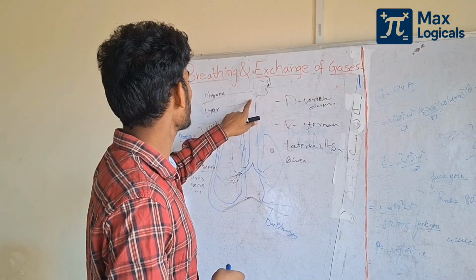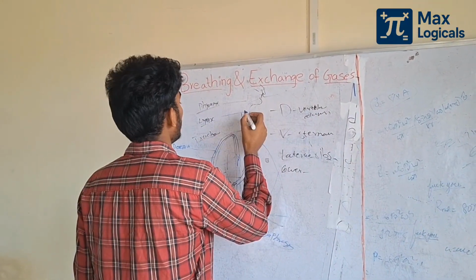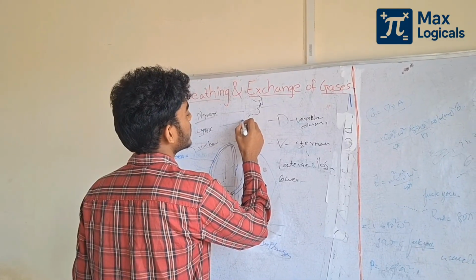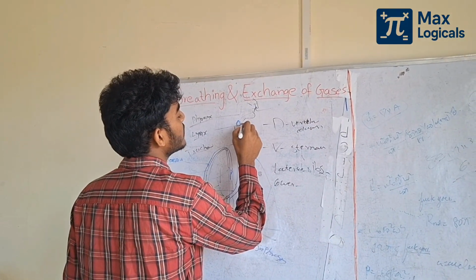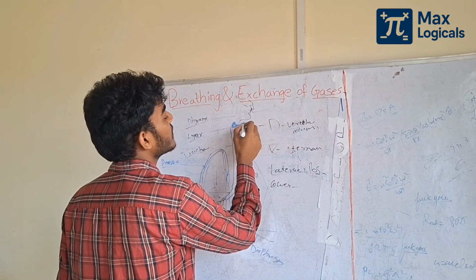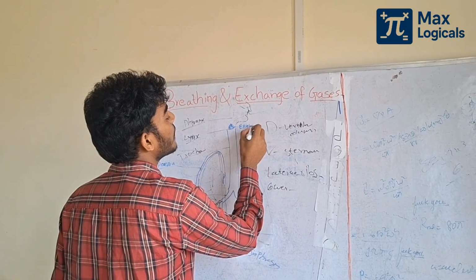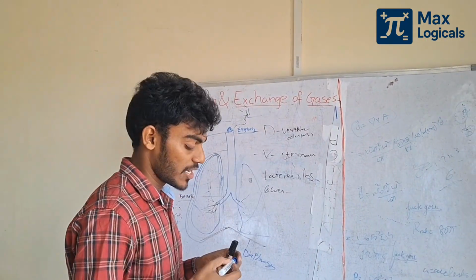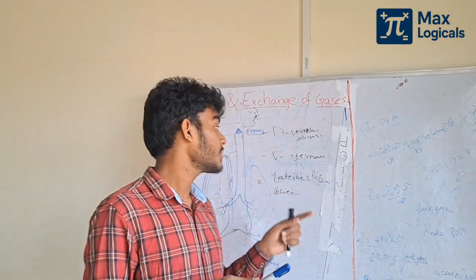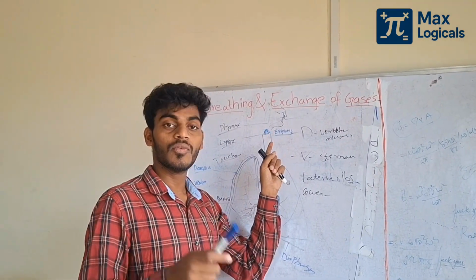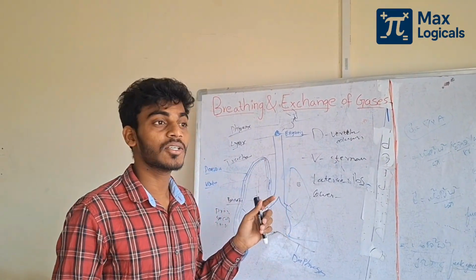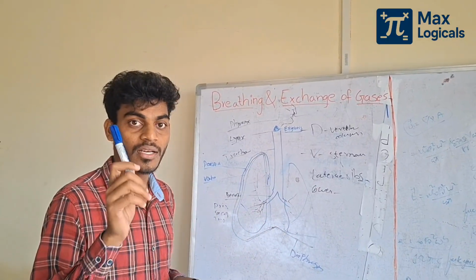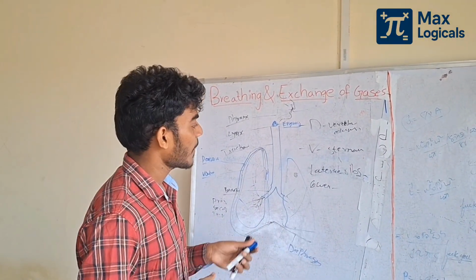Also, before the larynx, a main cartilaginous flap is present. It is called the epiglottis. The epiglottis is a cartilaginous flap. It prevents the entry of food into the trachea. It closes the glottis.